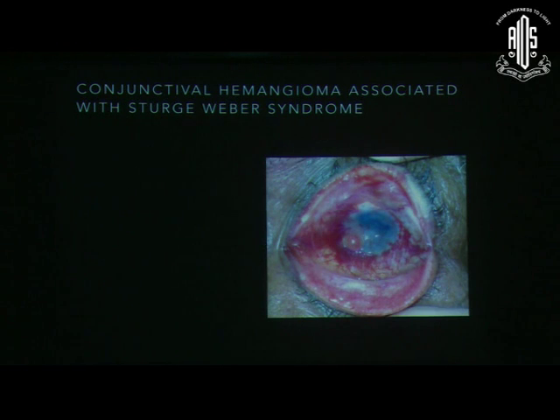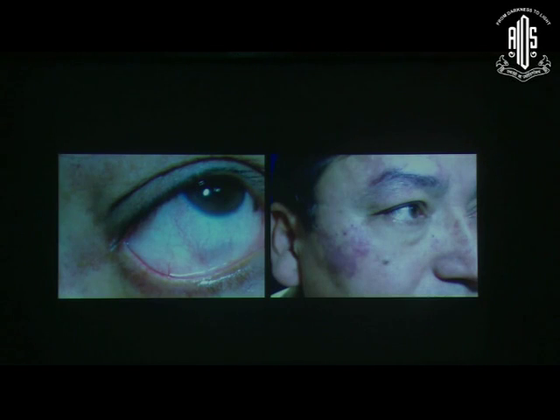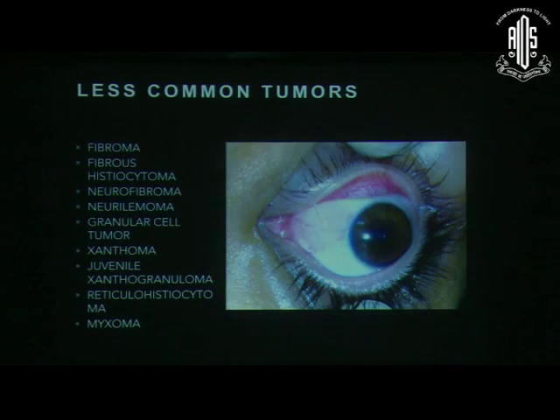Now, this is the patient that we saw in the first slide. This patient actually had a massive facial hemangioma. This patient had Sturge-Weber syndrome. Sometimes these patients can have conjunctival involvement with the hemangioma as well, and because of chronic inflammation and chronic irritation, these patients are more prone to form granulomas also on the surface. Another patient with lesser involvement of the skin and fine vessels, cavernous hemangiomas you can see on the surface.